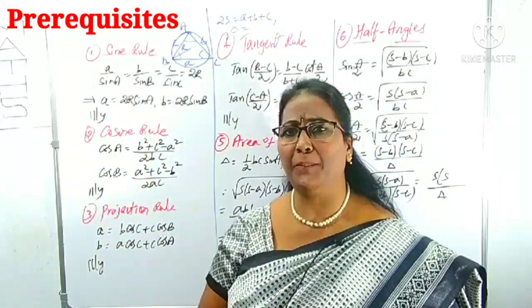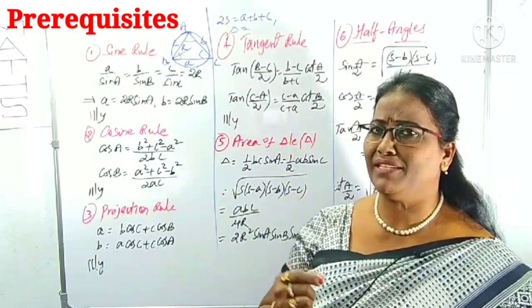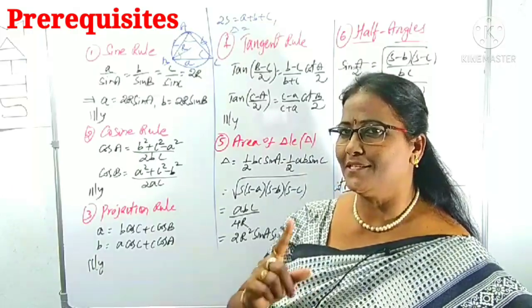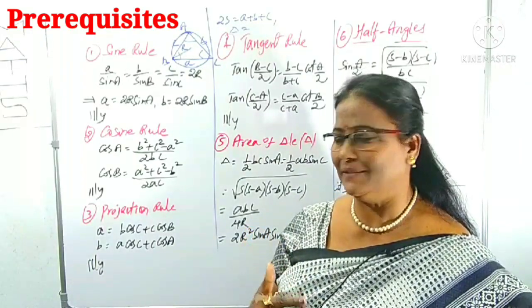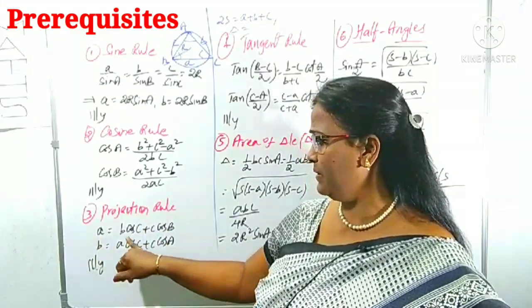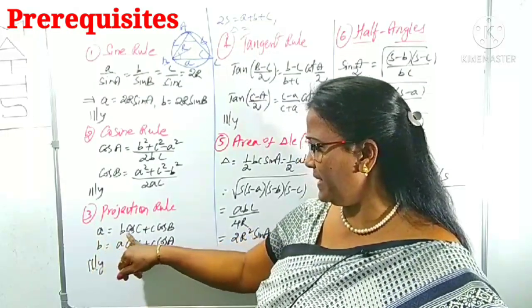Now we'll concentrate on the projection rule. The projection rule is also important. Wherever we need, we can apply. In objective type, every point is important, guys. Just follow easily. Projection rule: for small a, there will be two cosine angles, with b and c.